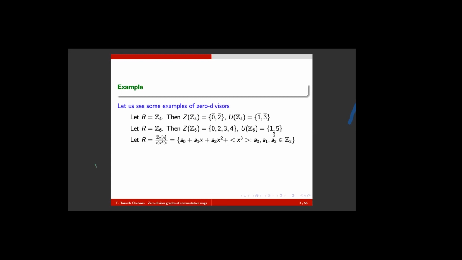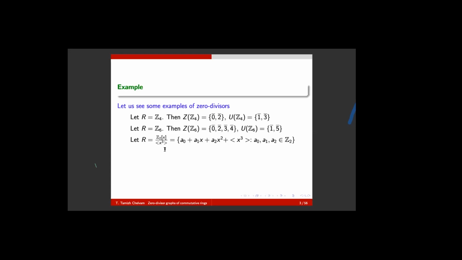Okay, let me give a very different example of a quotient ring of a ring of polynomials. I consider all polynomials in X with coefficients in Z2, congruence classes modulo 2. Thereby, it is the polynomials in X whose coefficients are either 0 or 1. And you take the ideal generated by X cube.